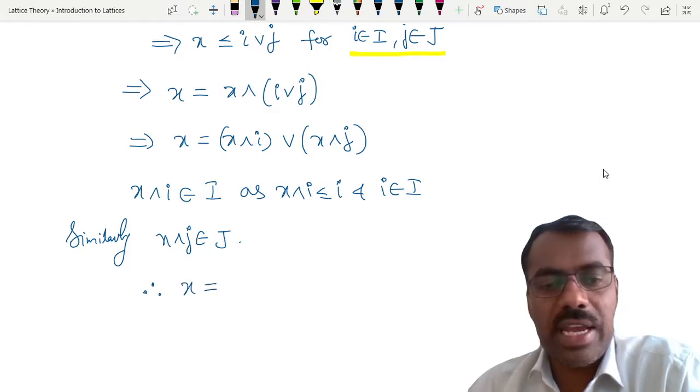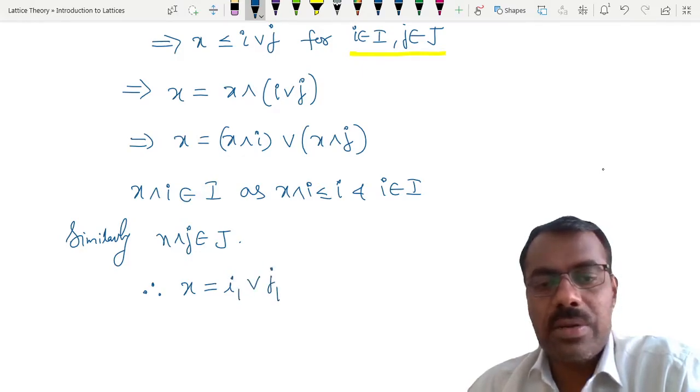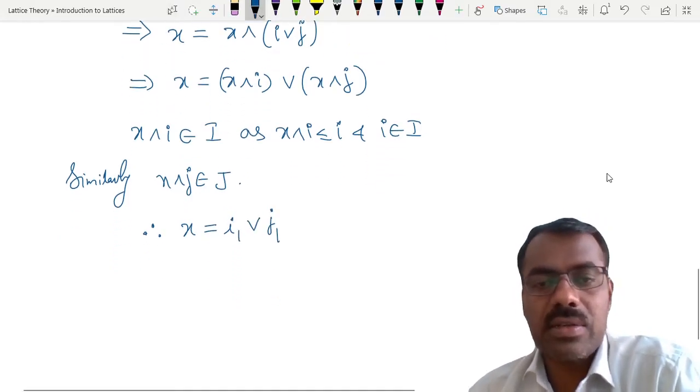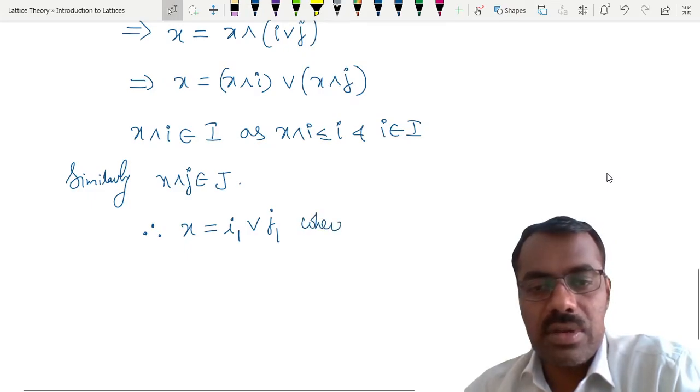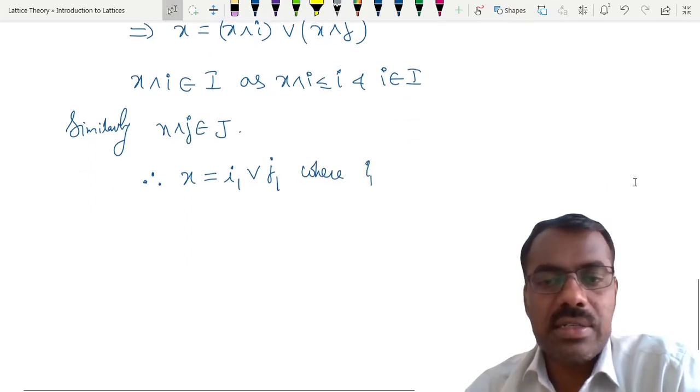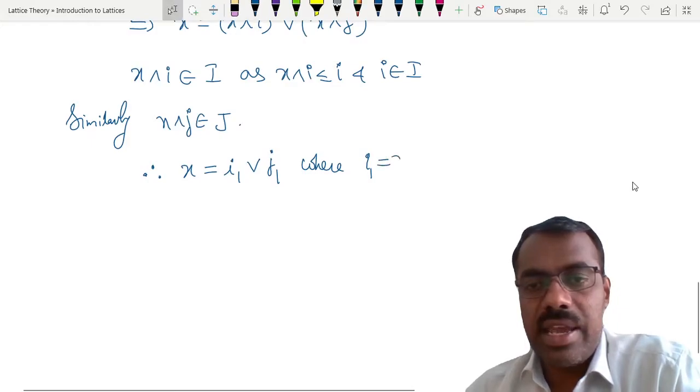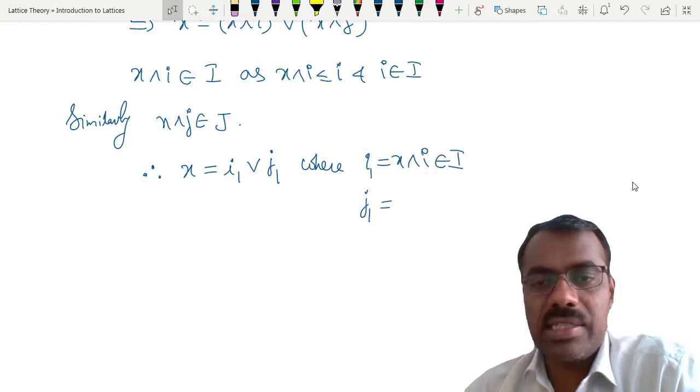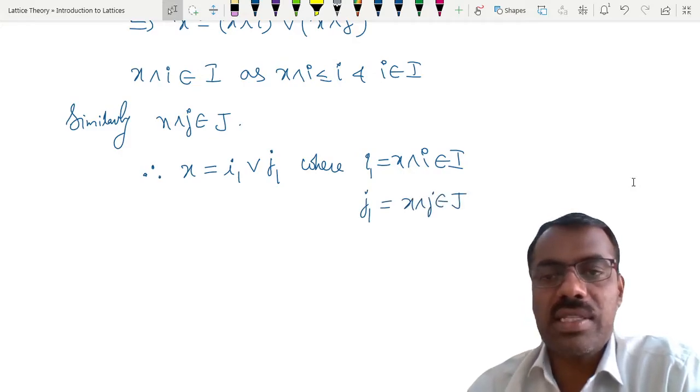So if I want, I can write this as x is equal to I1 join j1, where I1 is x meet I, which belongs to I, and j1 is x meet j, which belongs to j. Is this clear?